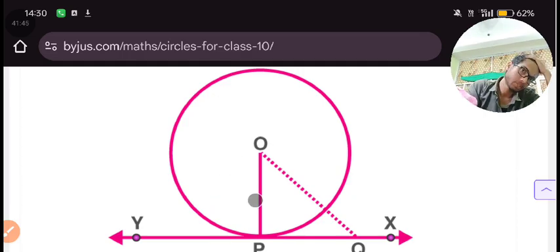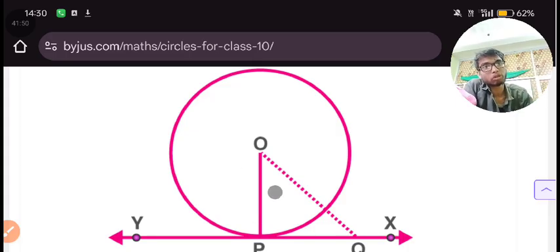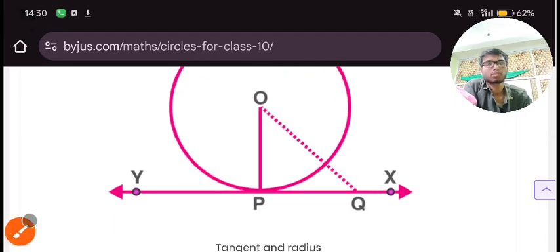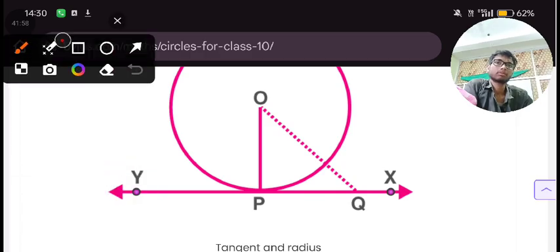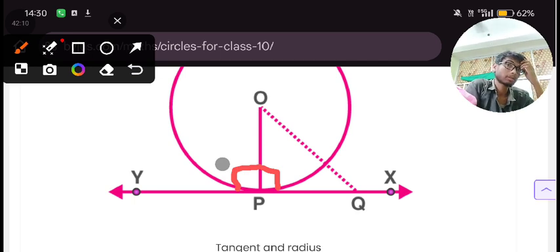In that case, let's see what is happening. This perpendicular, you know that it forms a 90 degree angle. You are crystal clear about this. This is forming 90 degrees, and this side is also forming 90 degrees. So the sum of these two 90s will become how much? 180 degrees. So remember, only a perpendicular will give you a 90 degree angle.